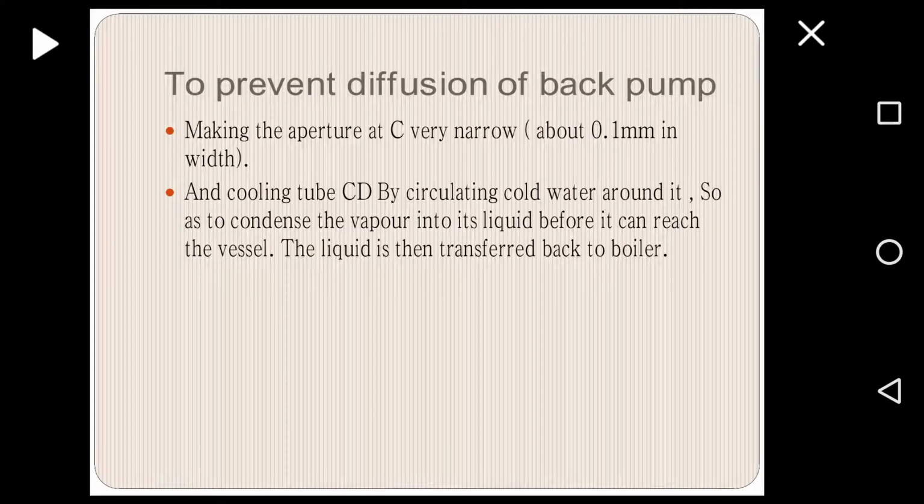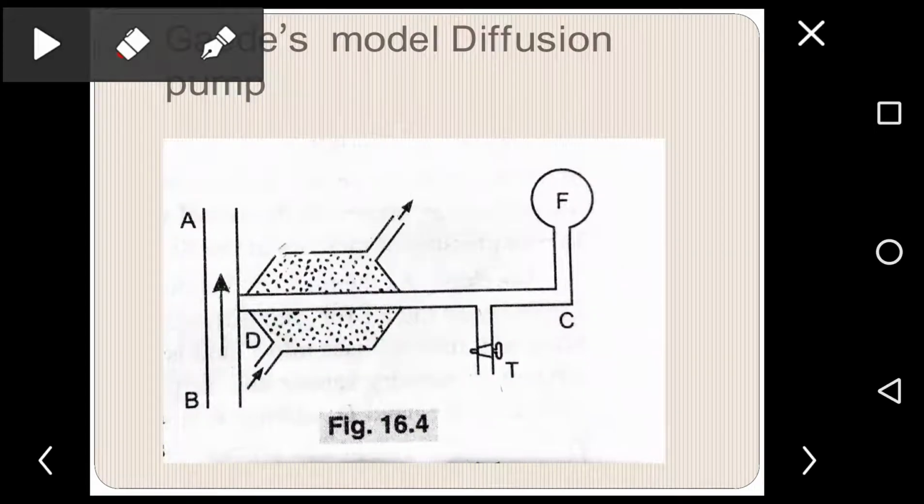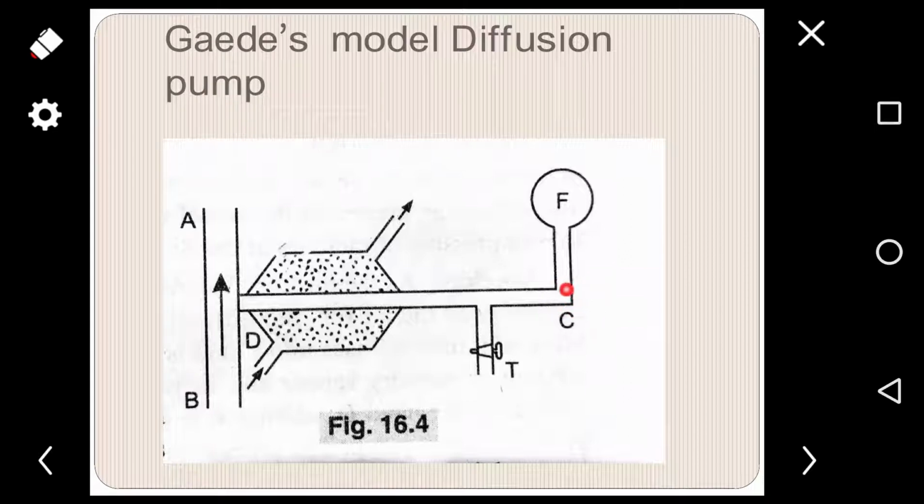And it is meant to prevent the diffusion of the back pump, making the aperture at C very narrow. At this point the aperture is very narrow, about 0.1 mm in width, and the tube CD is cooled by circulating water around it so as to condense the vapor.